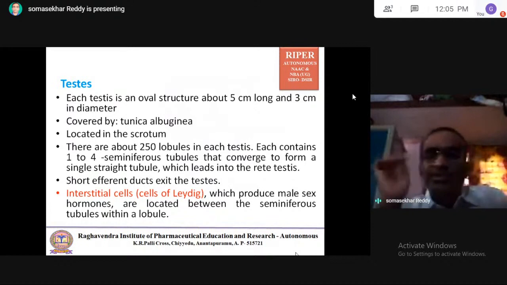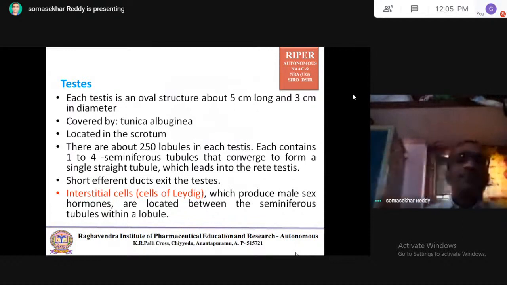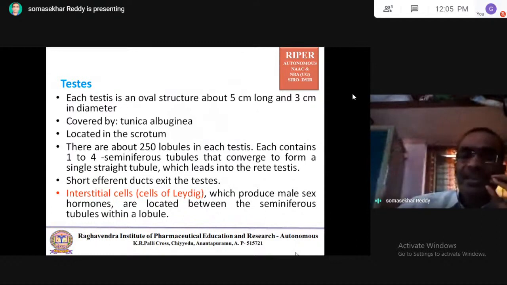Each testis can have 250 lobules. Each lobule can have 1 to 4 seminiferous tubules. Between seminiferous tubules there are interstitial cells. The space between cells is called the interstitium. The cells there are called interstitial cells, also called cells of Leydig. Very important: they produce male sex hormone.